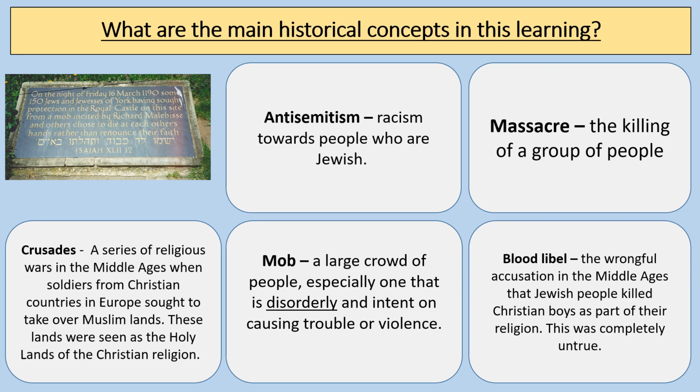A mob is a large group of people, especially one that is disorderly and intent on causing trouble or violence. And the blood libel is the wrongful accusation in the Middle Ages that Jewish people killed Christian boys as part of their religion. This was, of course, completely untrue.